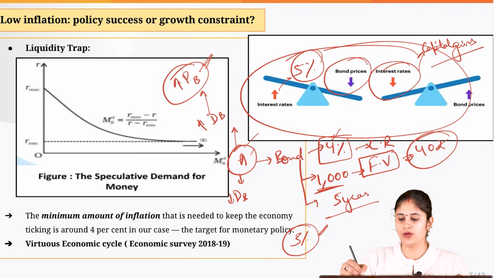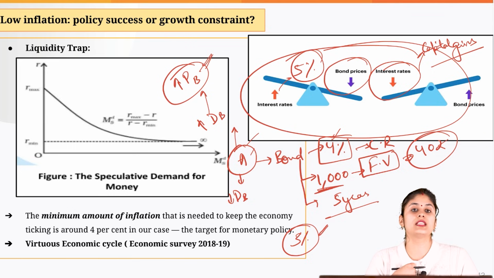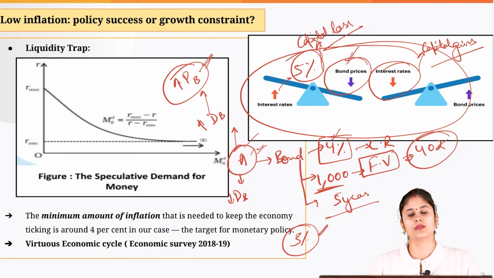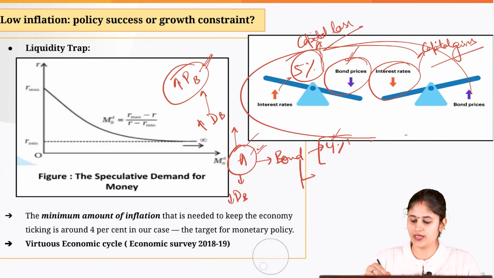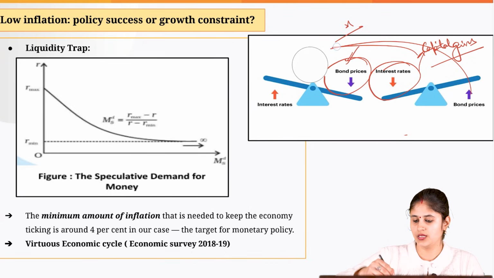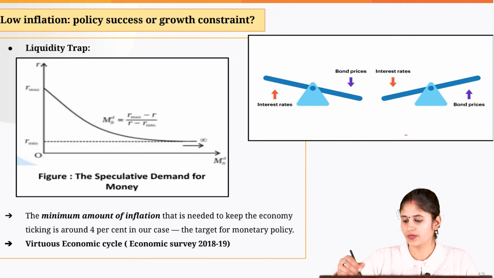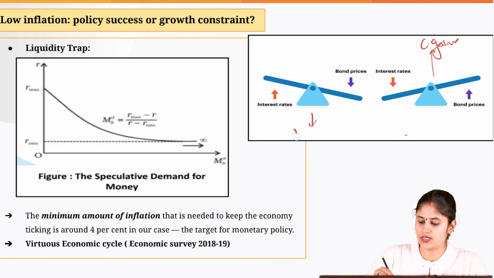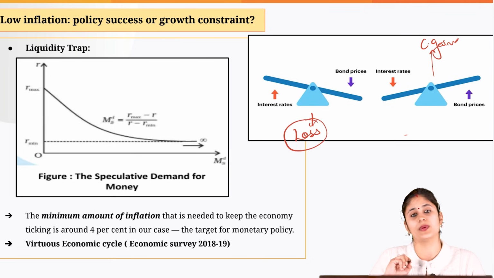So when the demand goes down, what happens to the bond price? It also goes down. Okay, so if I was holding this particular bond issued by corporate house A, given the changed market scenario, if I want to liquidate my bond, I will be getting a lower price. This is a situation of capital loss. Okay, now whatever we have understood, let's just try to understand it further. So this is a situation of what? Bond price is increasing. This is a situation of capital gains, and this is a situation of capital loss. Okay, because bond price is coming down.